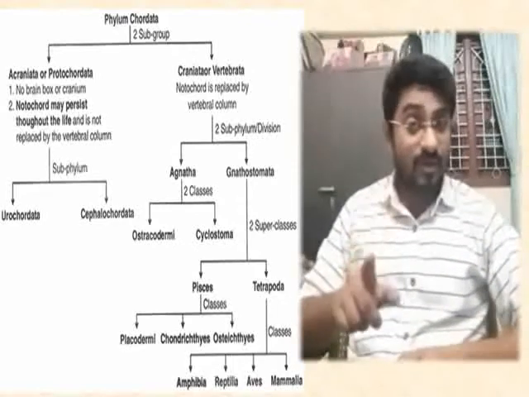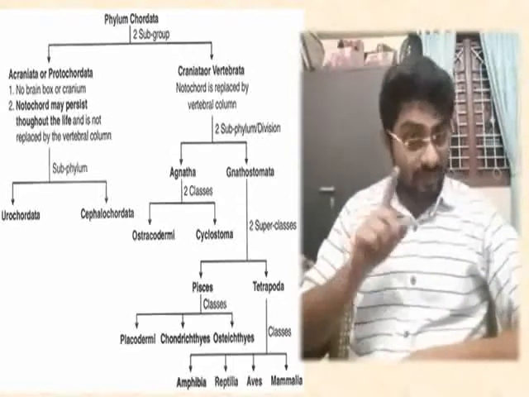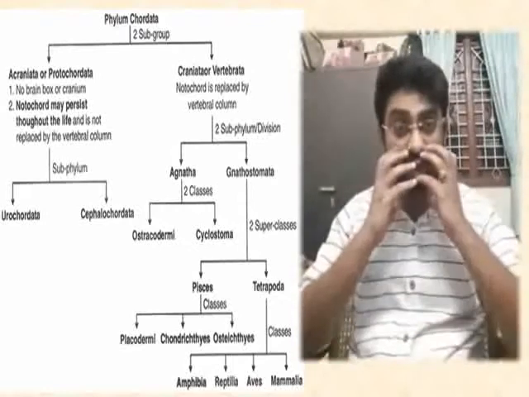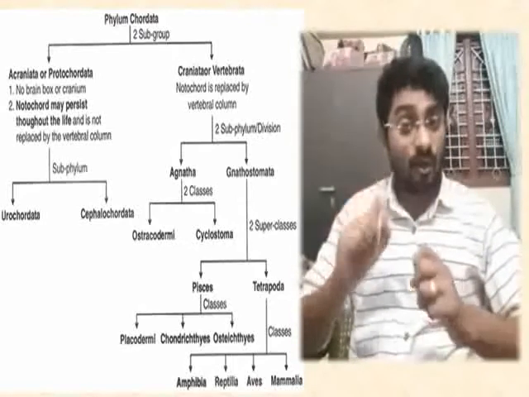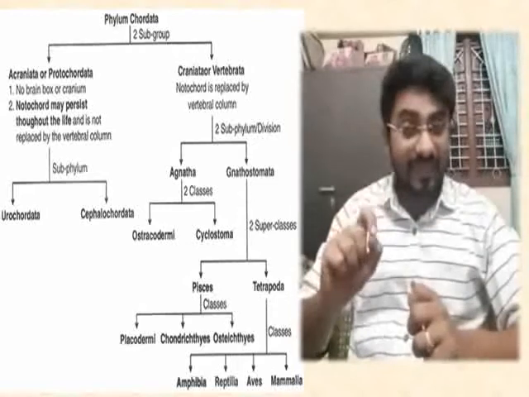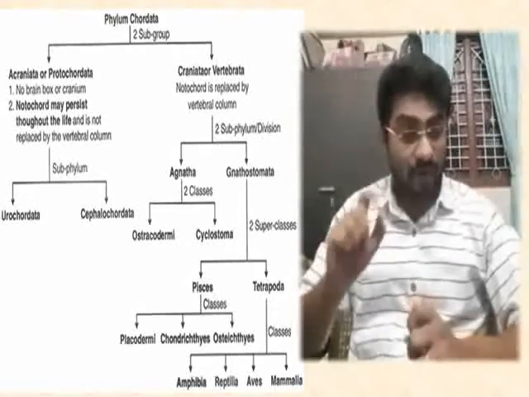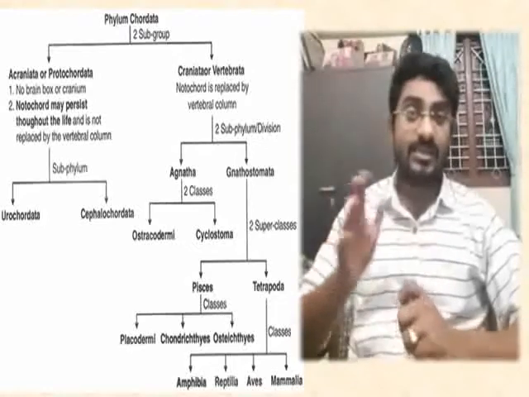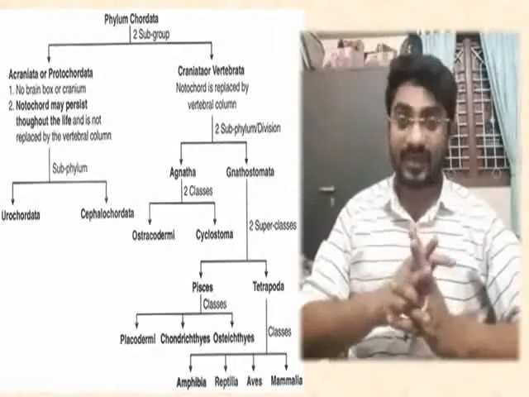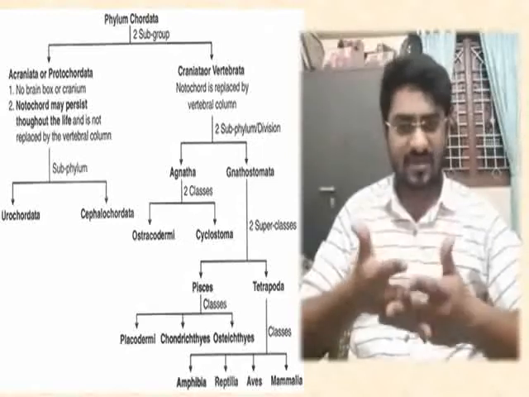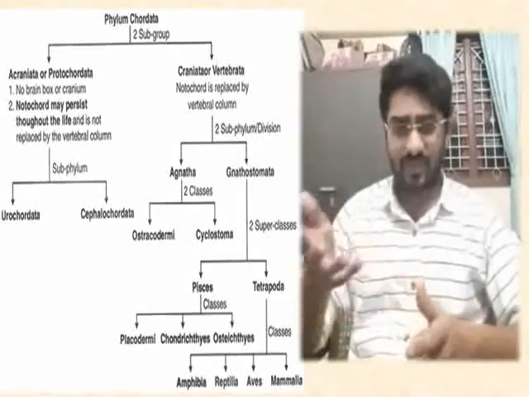Of course, placoderms were fishes. They had the vertebral column. They had true jaws, but they also had high bony armors on their body. And these placoderms are absolutely extinct today. We have fossil records, but that doesn't mean that they are living.